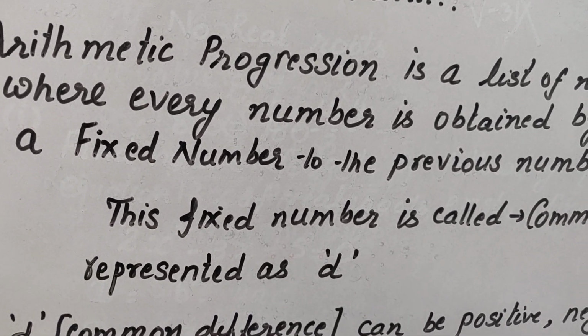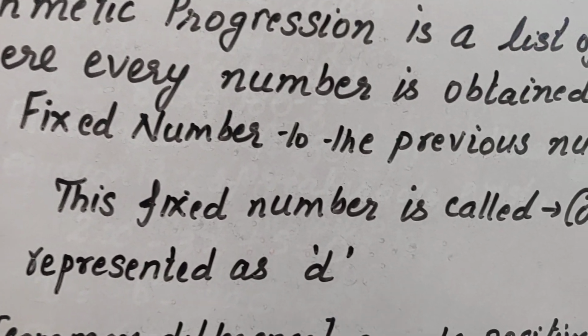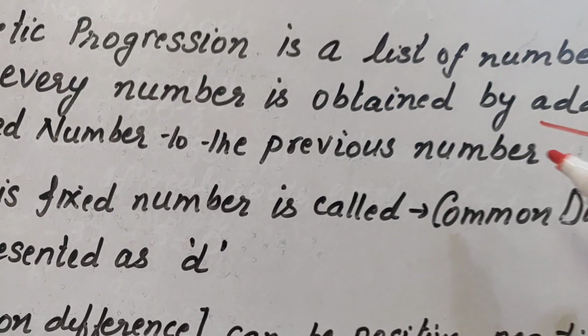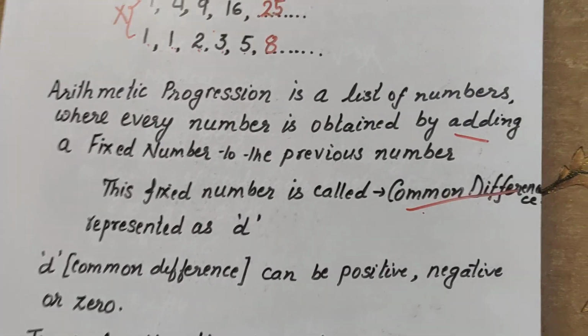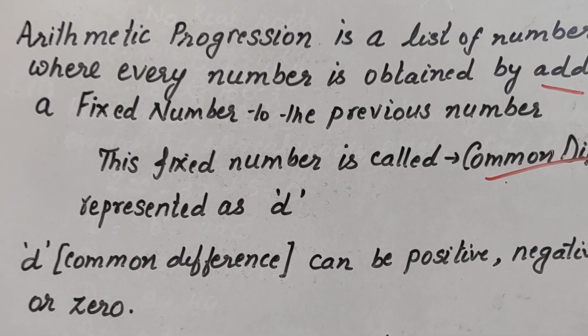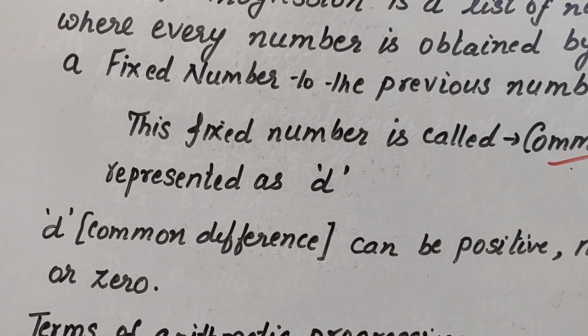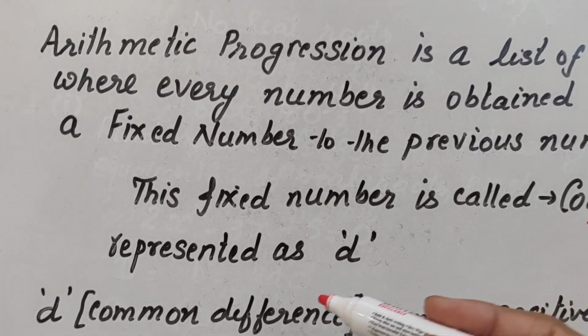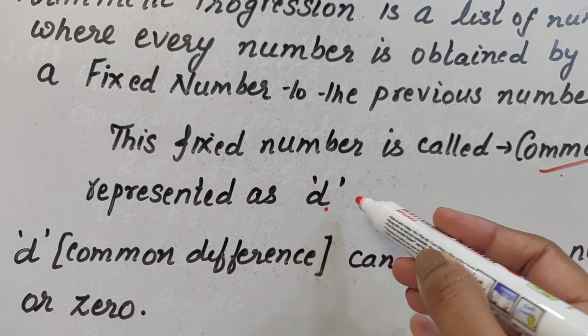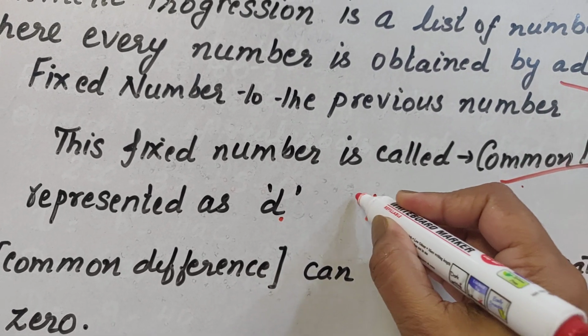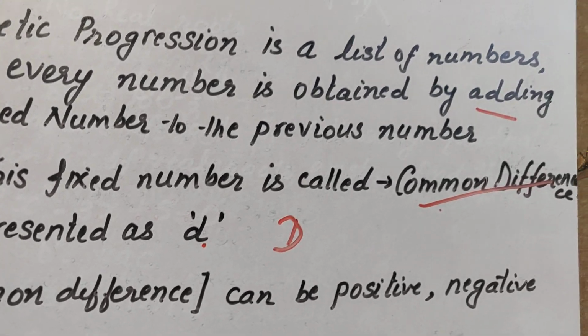Now here I have told you the fixed number is called the common difference. What is the fixed number called? Common difference, and it is represented as d. Children, just now you have finished quadratic equations. There also you used this D for discriminant.